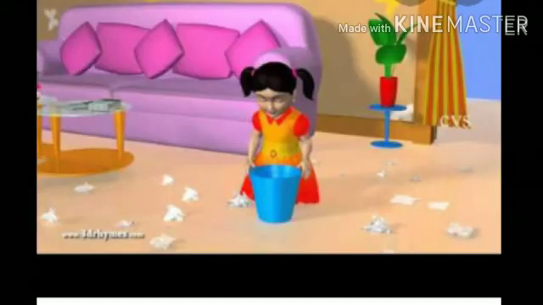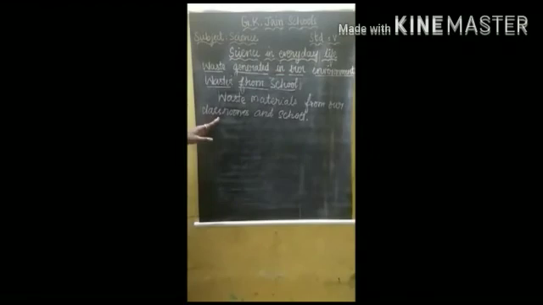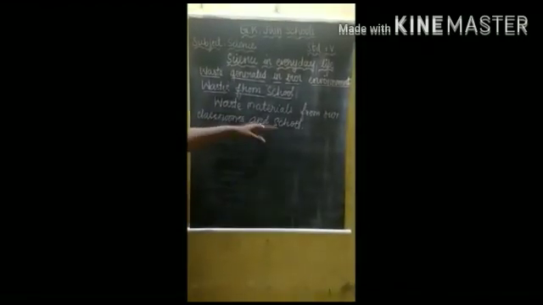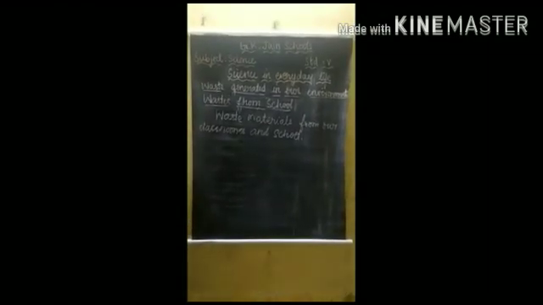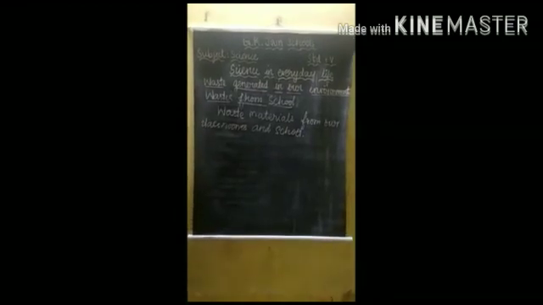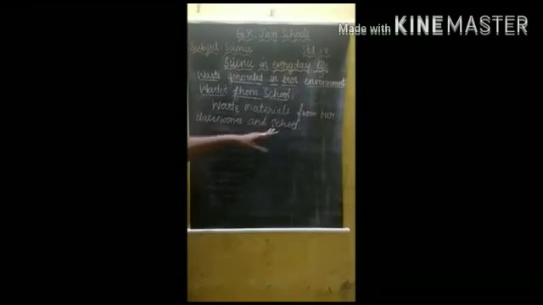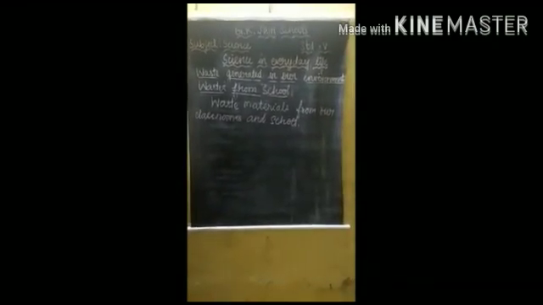So we have to clean and keep our surroundings clean. We should keep our school very clean and neat. Leaving waste materials in our classroom and school is not good discipline.